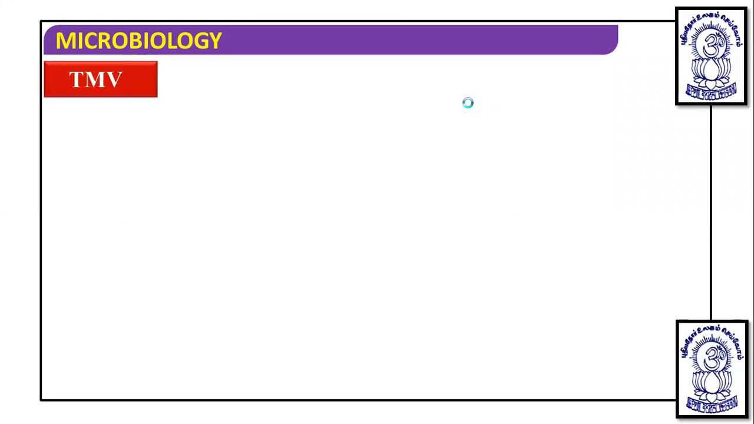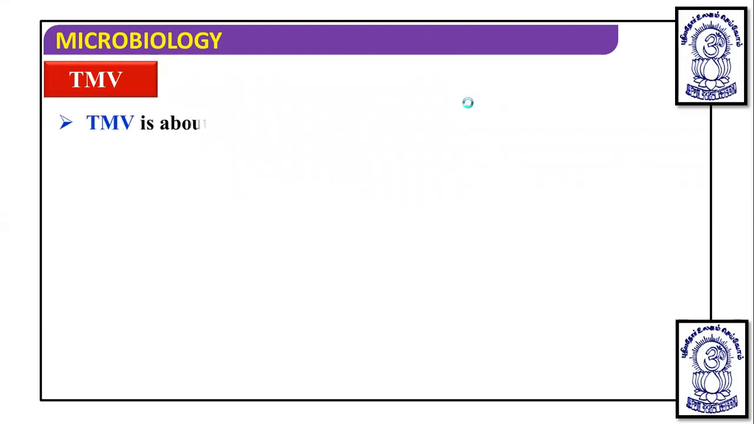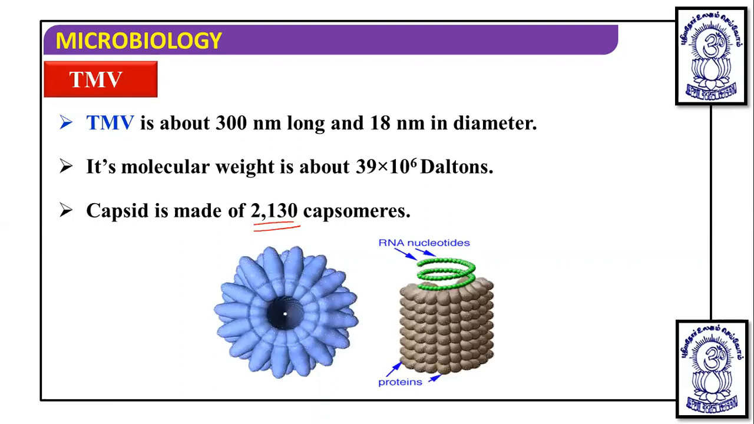Now we will talk about the detailed structure of some viruses like TMV. And you know that TMV is the tobacco mosaic virus. This tobacco mosaic virus is about 300 nanometer long and 18 nanometer wide, that is 300 by 20 nanometer. Its molecular weight is 39 into 10 to the power 6 dalton. The capsid is made up of 2130 capsomeres. That is one of the important points mentioned: 2130 capsomeres are involved in the capsid.